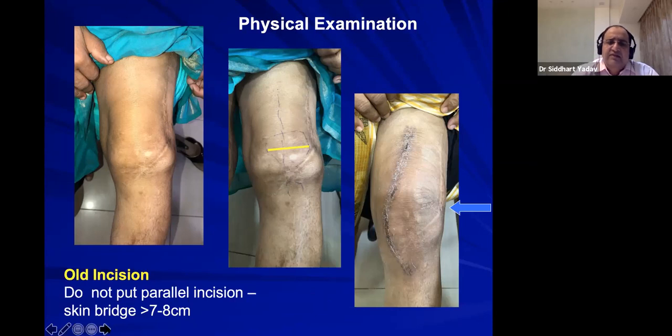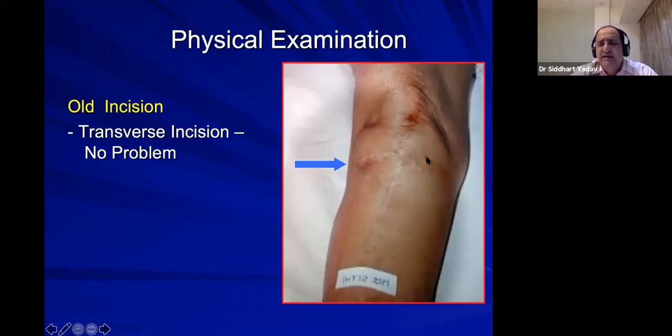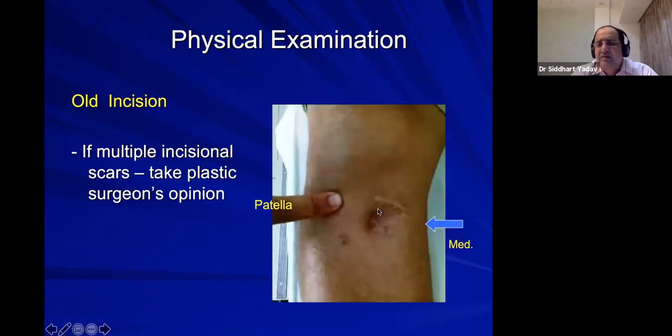There is another case where this is HTO operated. There is a transverse incision for HTO. In this case, we could take a right angle perpendicular incision. This never gives any problem. The problem is a puckered scar due to old infection, and these scars are really problematic. In such scars, we should always take a plastic surgeon's opinion.